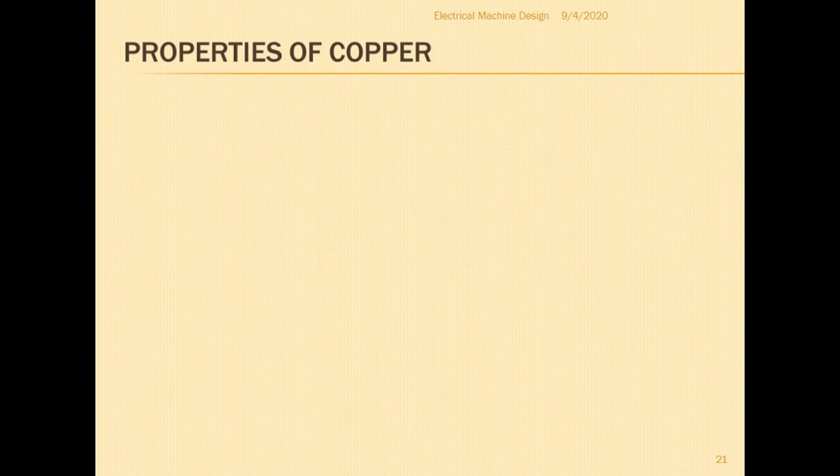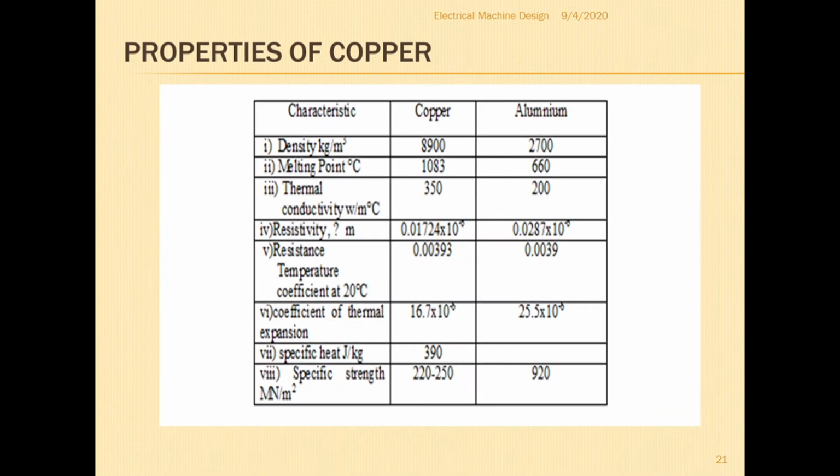Next we have to see the comparison between copper and aluminum. The density of copper is 8900 kg per meter cube, but aluminum has a low density, that is 2700 kg per meter cube. The melting point of copper is 1083 degrees centigrade, and for aluminum it is lower, that is 663.